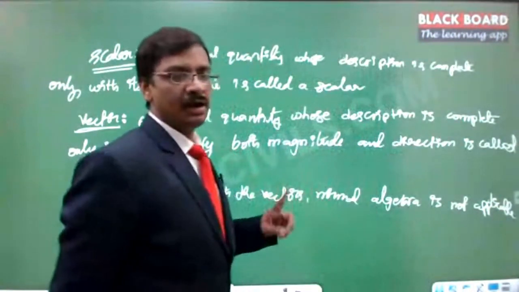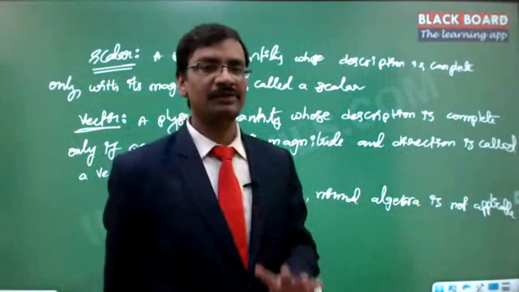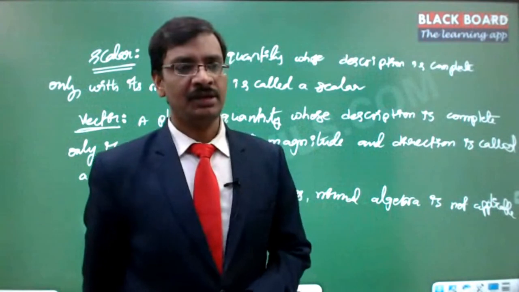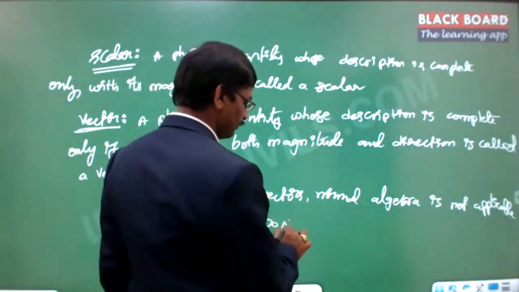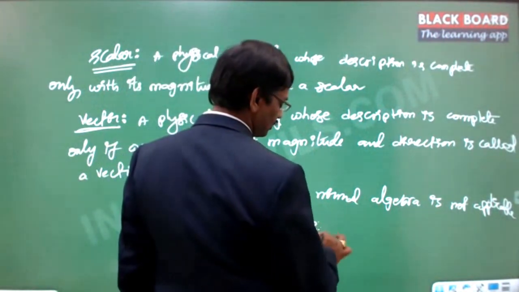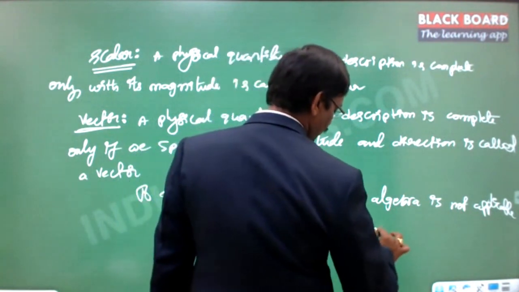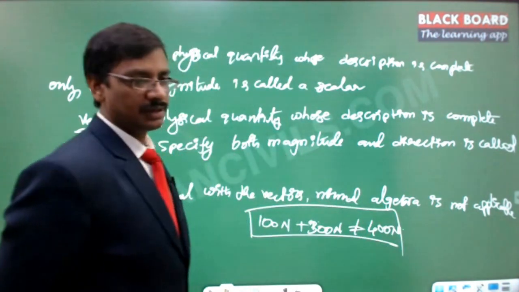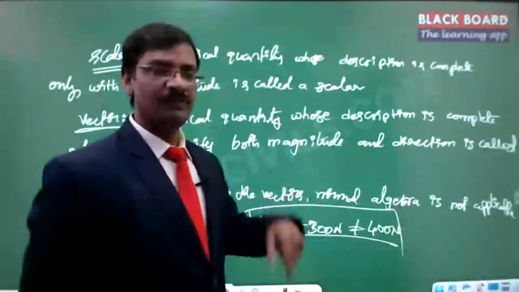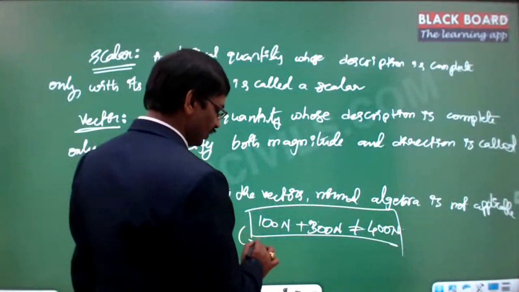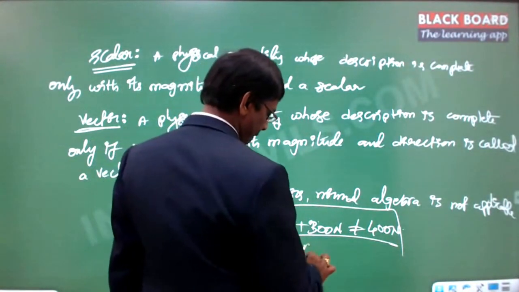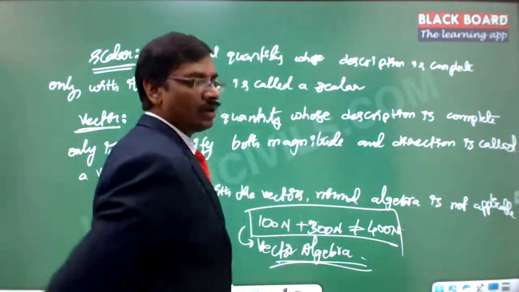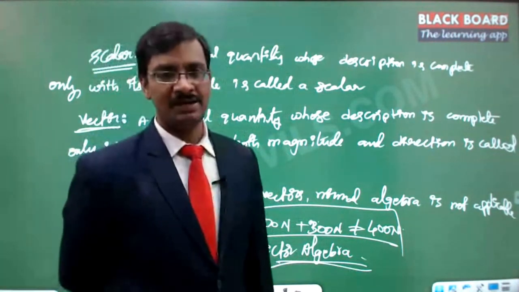As I said earlier, 100 plus 300 is equal to 400 in the case of normal physical quantities, that is, the scalar quantities. That is the normal algebra. But 100 newtons plus 300 newtons is not equal to 400 newtons. It's not normal algebra, right? So this needs to be defined with a different algebra, and that algebra is called vector algebra. So we need to redefine all the addition, subtraction, multiplication, and division, right?